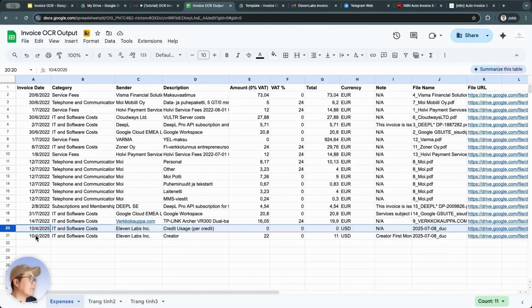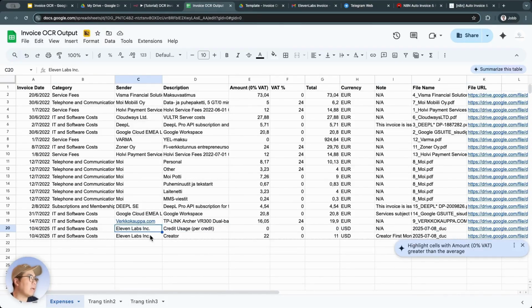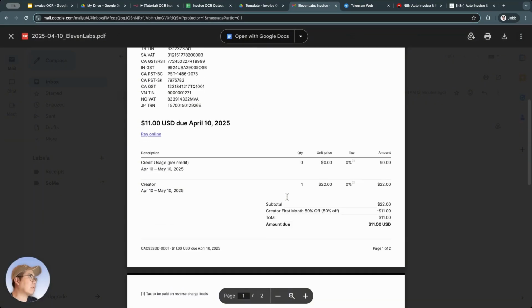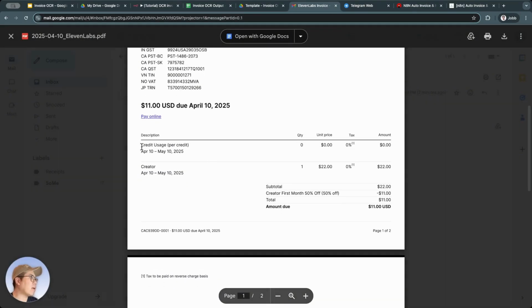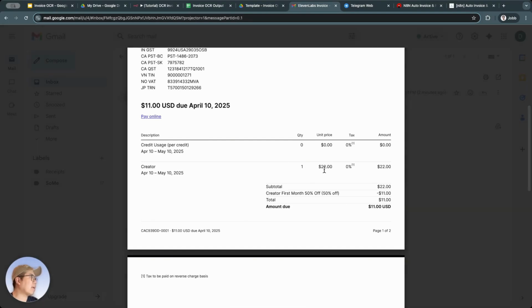Alright, it's already extracted it, guys. As you can see here, the sender has been correctly filtered as 11 labs, and the amount is 22. But actually, this one got a 50% discount, so there's a bit of confusion here. If we go back to this email and I open it for you to see, we can see that there are indeed 2 items. The first one is correct. The second one is priced at $22. But actually, this one also has a 50% discount, so its total is only $11.